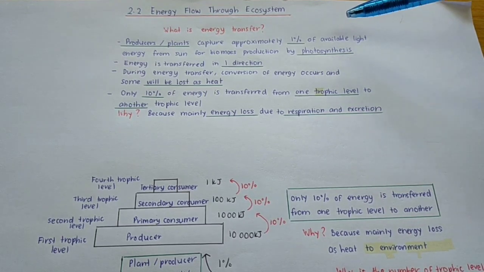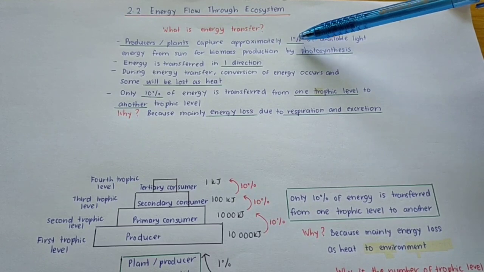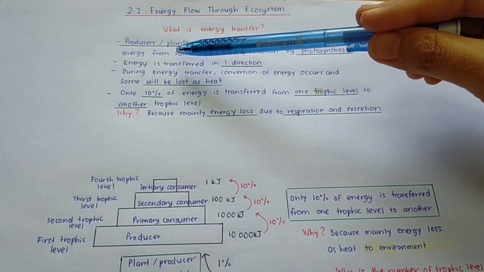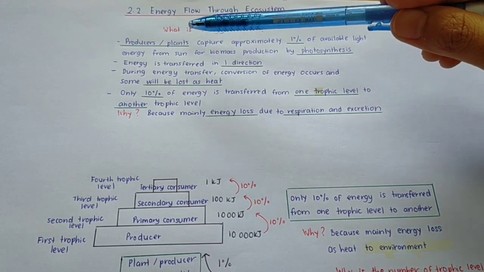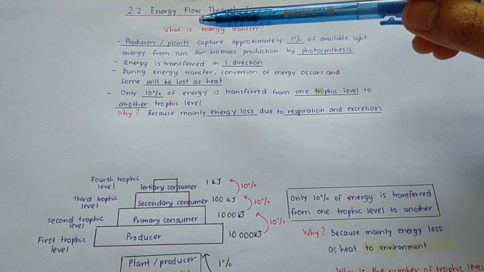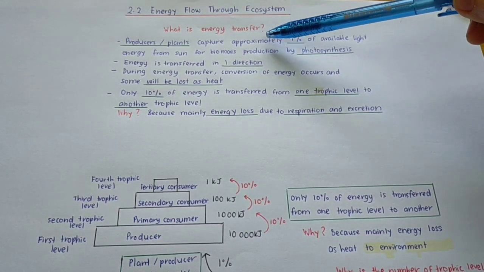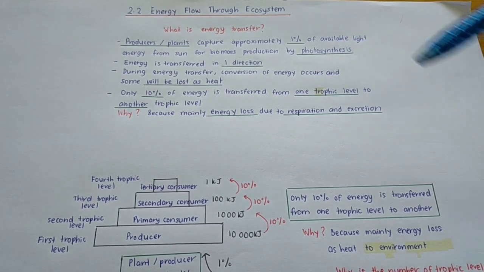What you have to take note of here: producer or plants capture around 1% of available light energy from the sun. So the sun is the source of energy. Why do plants capture approximately 1% of the available light energy? It is for biomass production by the process of photosynthesis.